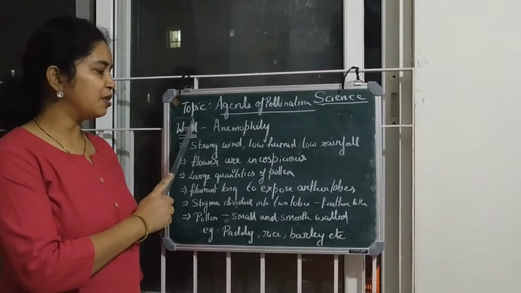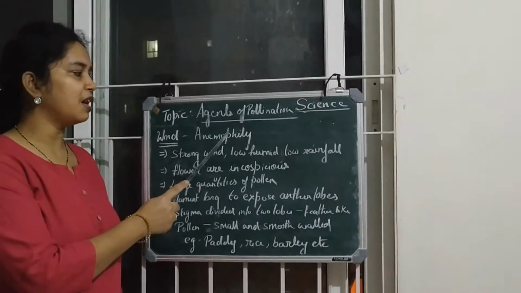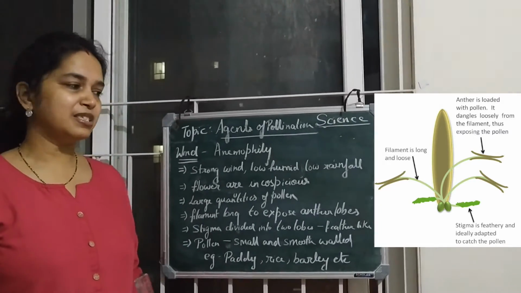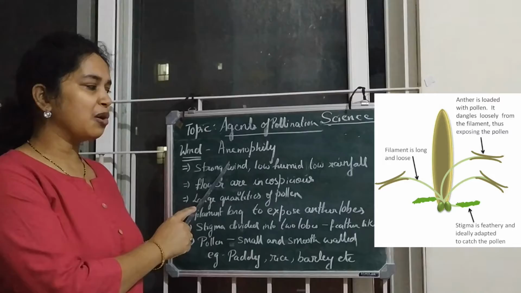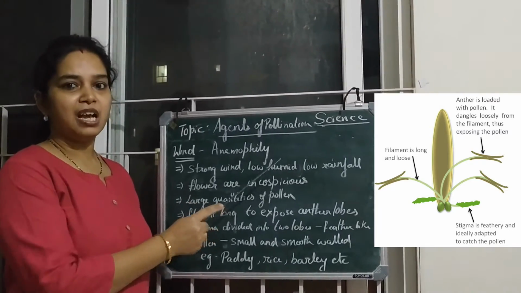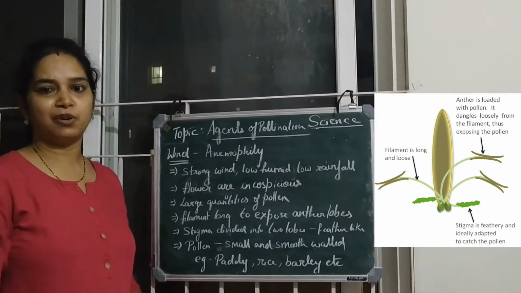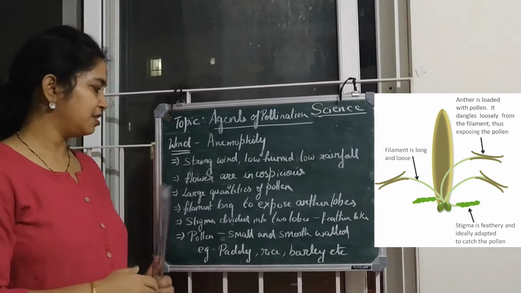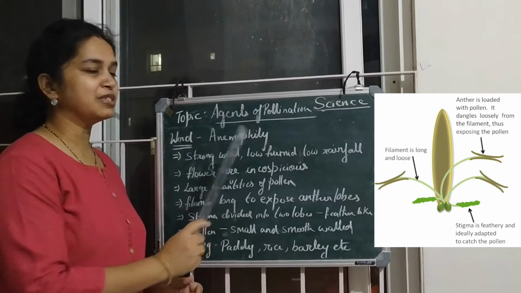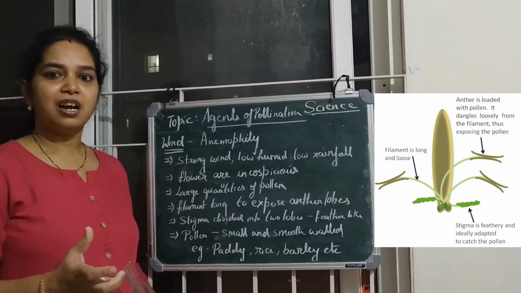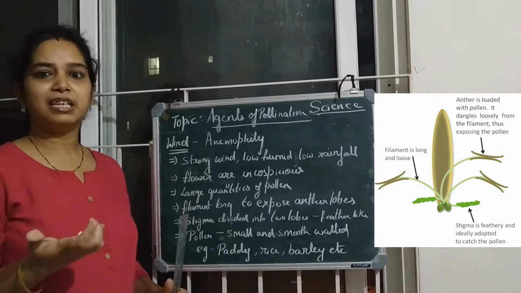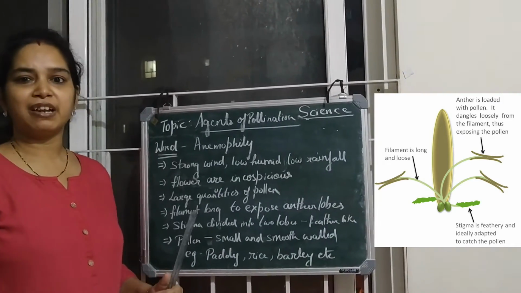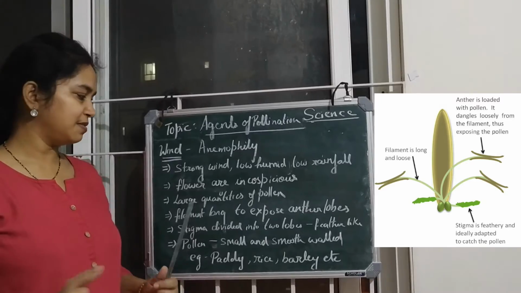Pollination by wind. Pollination that happens by wind is called anemophily. It occurs in areas of strong wind, low humidity, and low rainfall, so that the pollen grains are not washed away in the rains. Flowers are inconspicuous, meaning the flowers are not showy. They don't contain nectar because they don't have to attract pollinating agents.